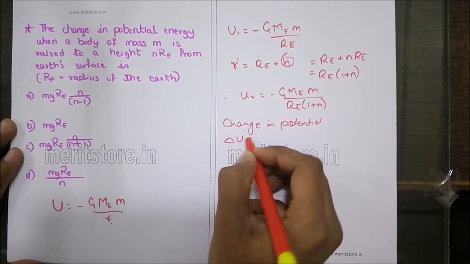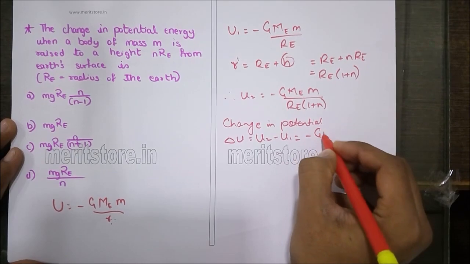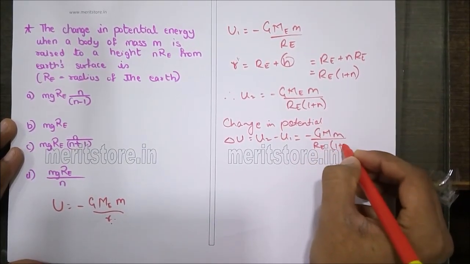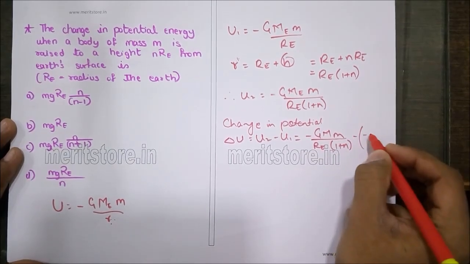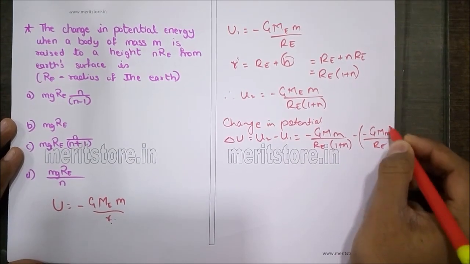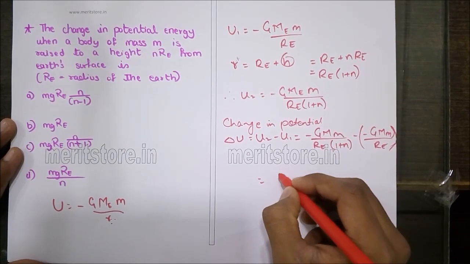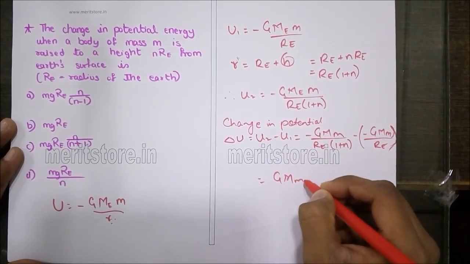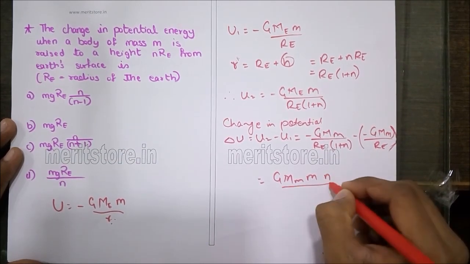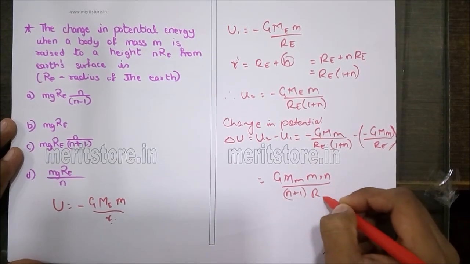Change in potential delta U is given as U2 minus U1, which is nothing but minus GMm upon Re (1 plus n) minus (minus GMm upon Re). So which is nothing but GM, mass of the earth, into mass of the object, times n upon (n plus 1) Re.